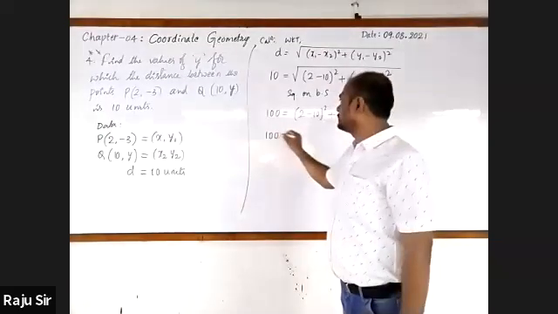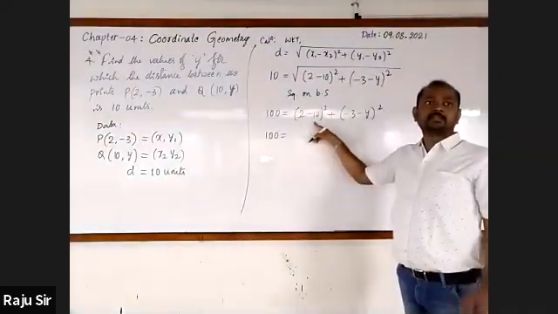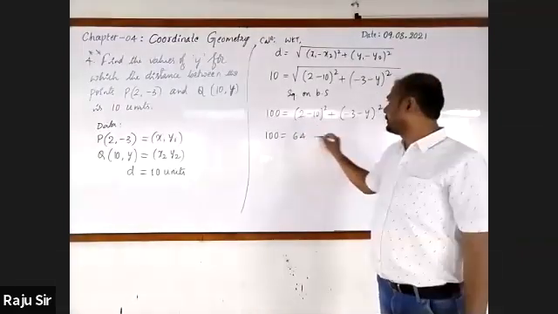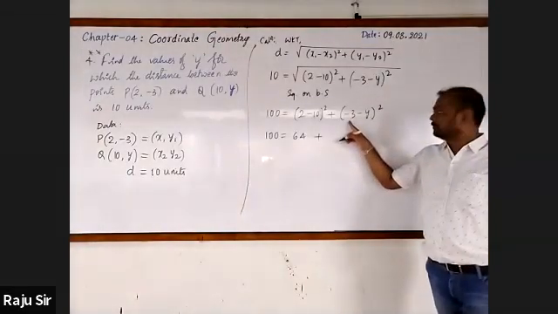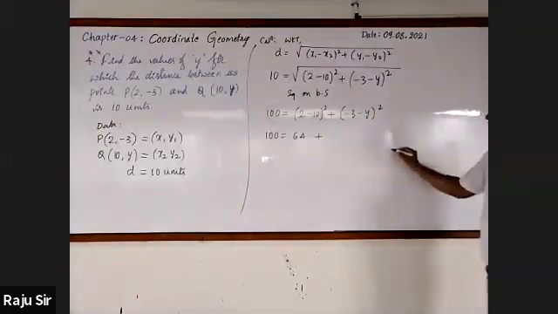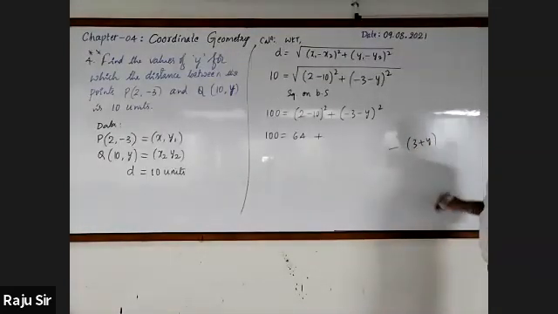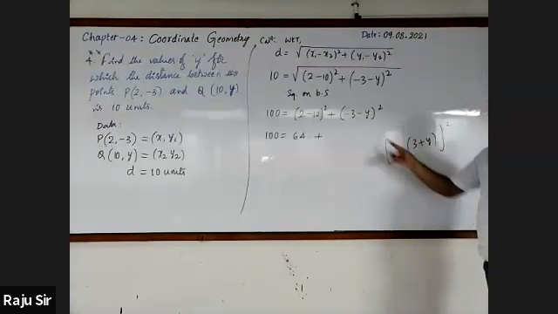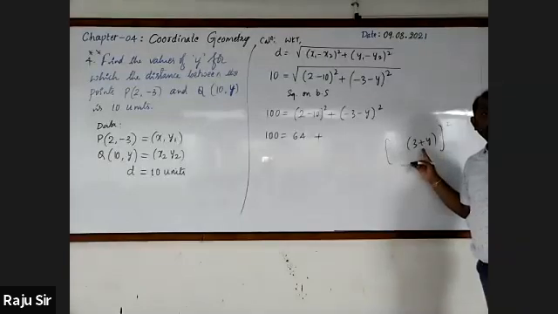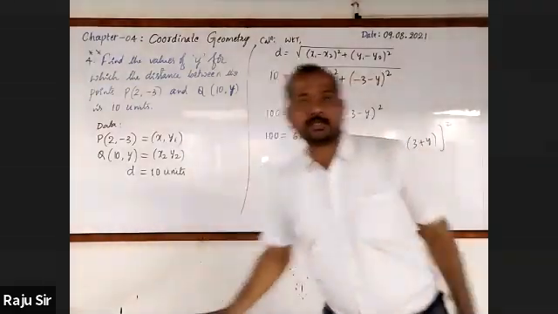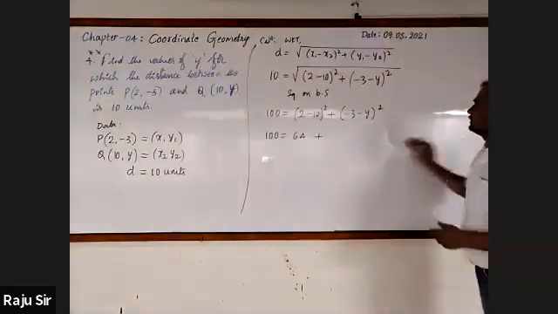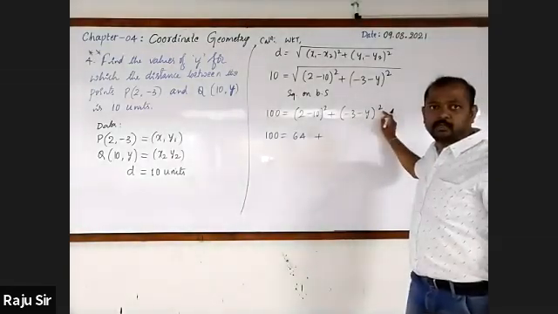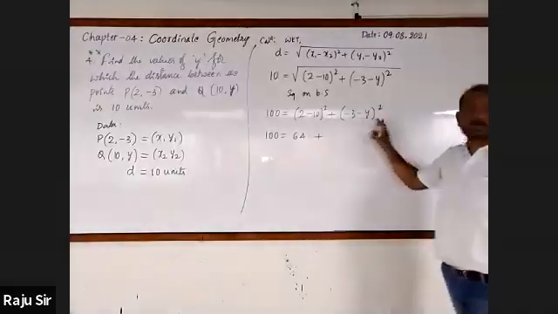Here it is 100 as it is. 2 minus 10 is minus 8. Minus 8 whole square is 64. Then this is minus 3 minus y. This can be written as minus of 3 plus y, right? Whole square. Then this will be plus. So can it be written as 3 plus y whole square? Did you understand? Sir. Since the minus term is inside but the whole square is outside, it can be written as 3 plus y whole square.